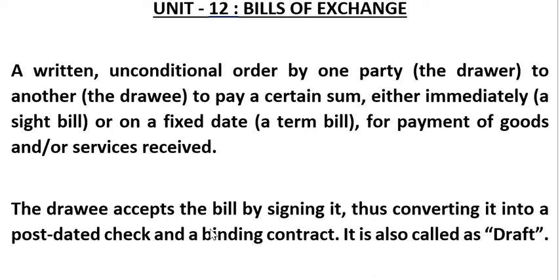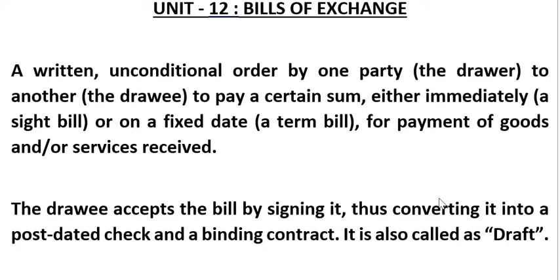The signature of the drawee is very much required, thus converting it into a post-dated cheque. When the drawee has signed the bill, that means he has accepted, he has now become responsible. It has become his obligation to pay a sum of money. So that becomes a binding contract.